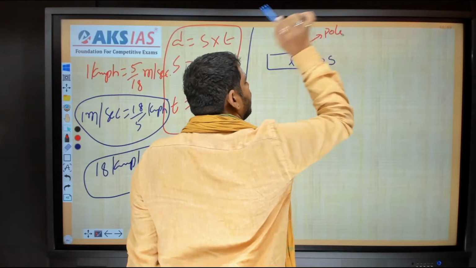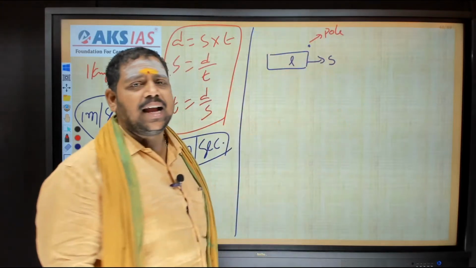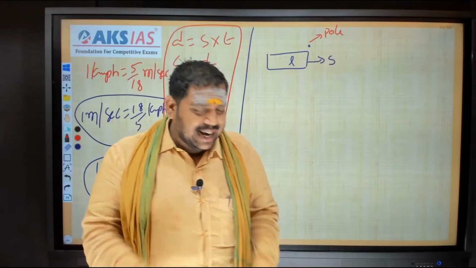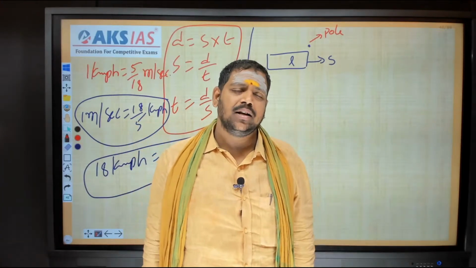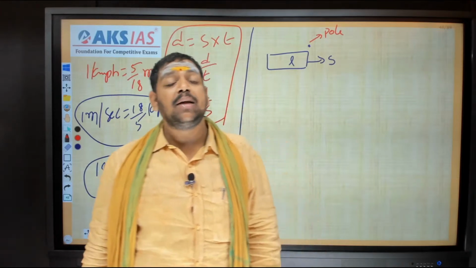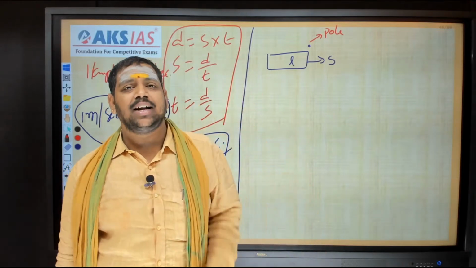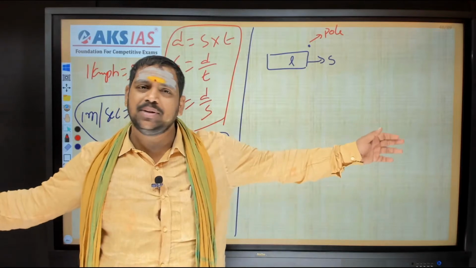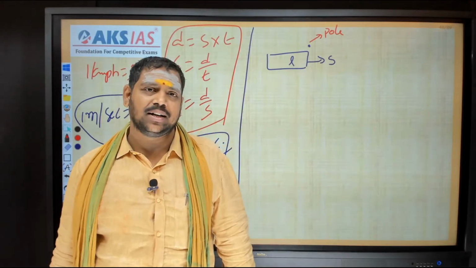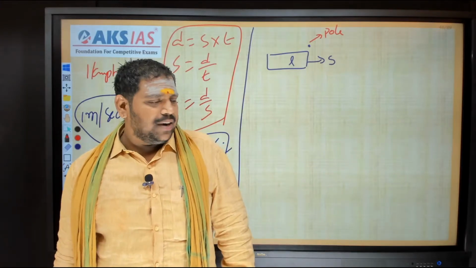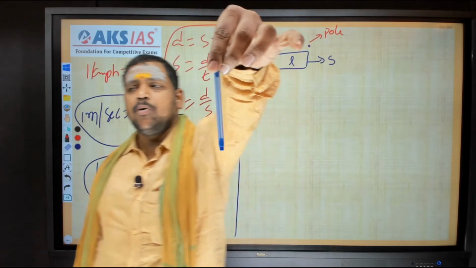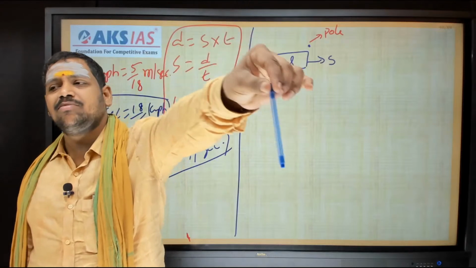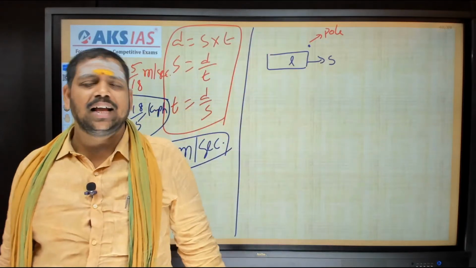Now we should differentiate a train and a pole. A train has a long length. Goods trains might be 1.5 to 2 kilometers even. That means the length of the train, 2 kilometers, we should never neglect; we are unable to neglect. But when compared to a train, suppose this is a pole, the length of the pole we can freely neglect, right?